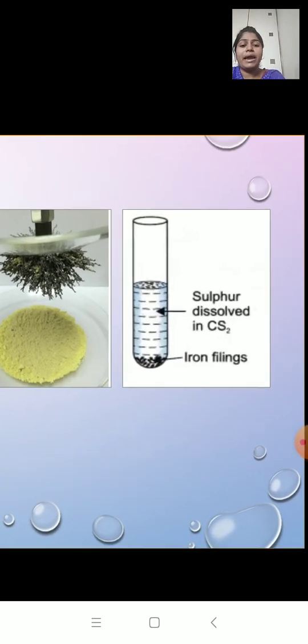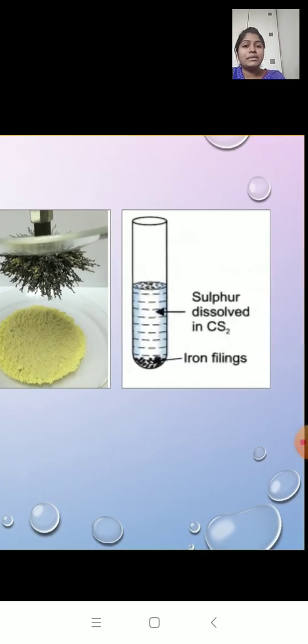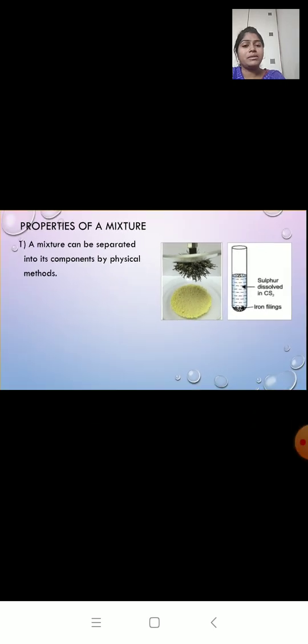If I add carbon disulfide to this mixture, what will happen? The sulfur will dissolve in the carbon disulfide solution, and iron particles, that is iron filings, will settle at the bottom. So we can filter.